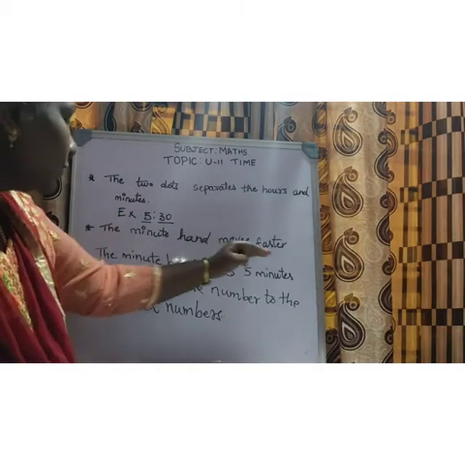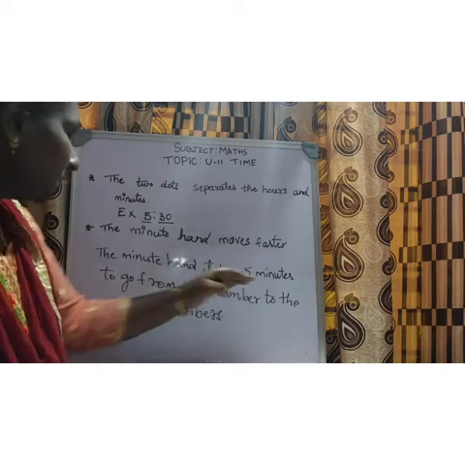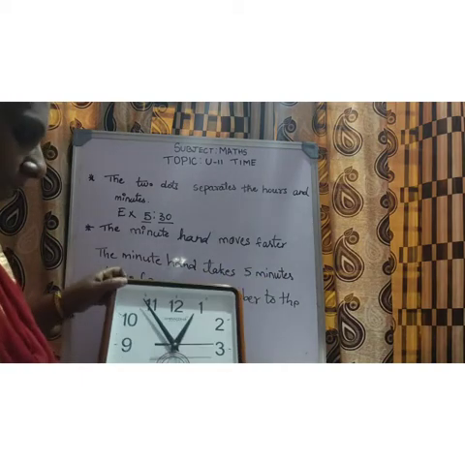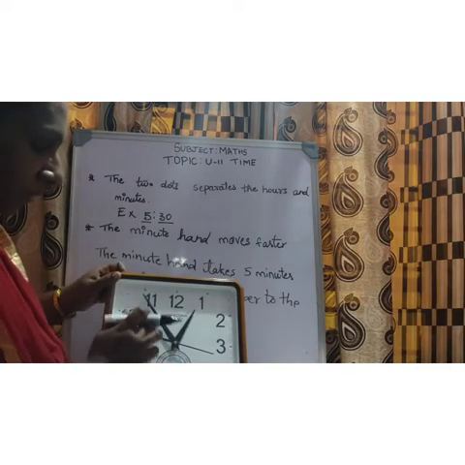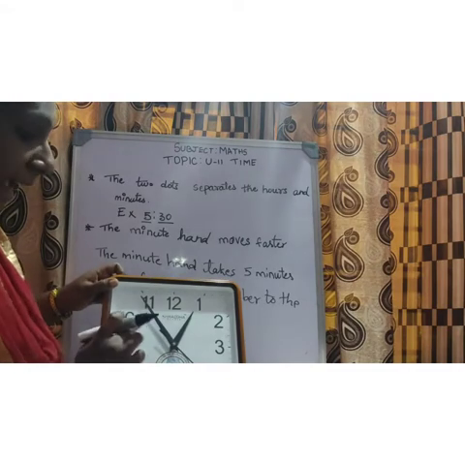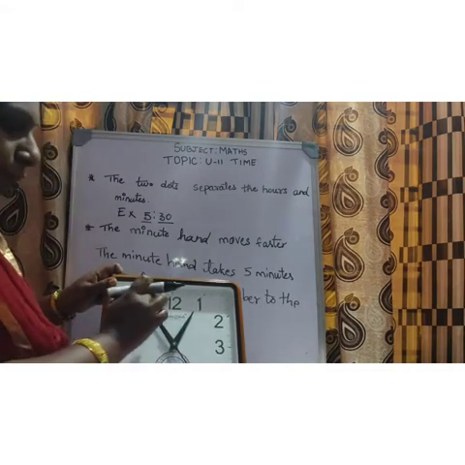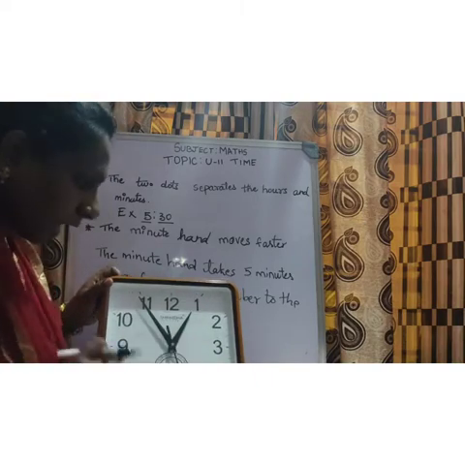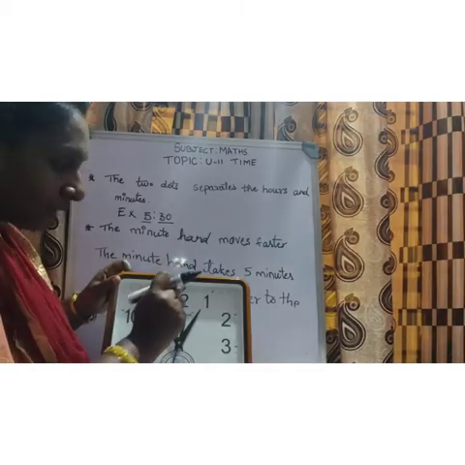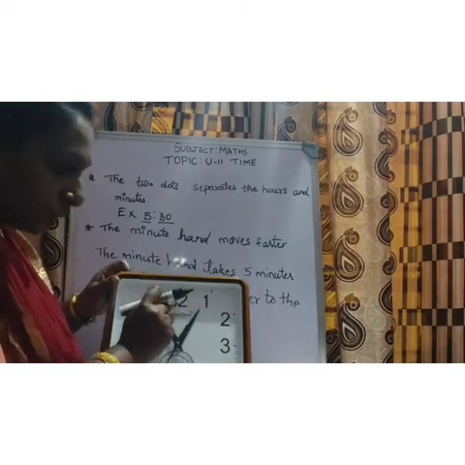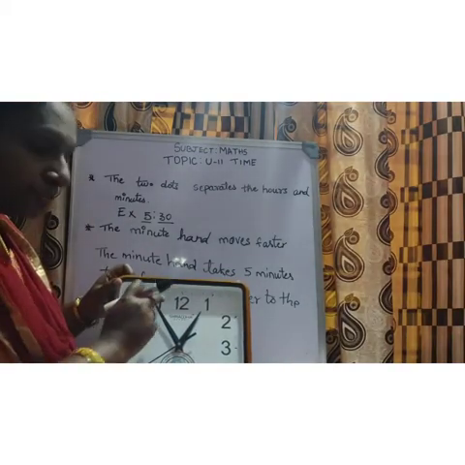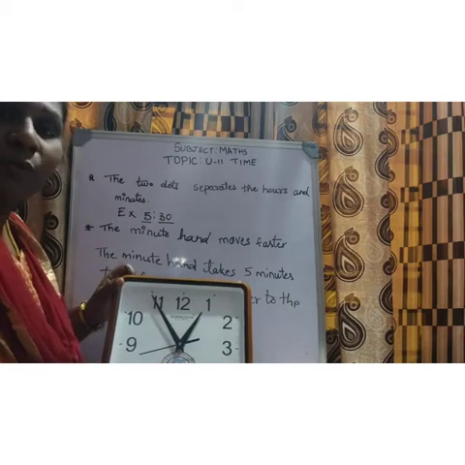The minute hand moves faster. The minute hand takes 5 minutes to go from one number to the next number. As I told you, this is called the minute hand. The minute hand takes 5 minutes to go from one number to the next number, and it takes one full rotation, one full round, to complete 1 hour. So if the minute hand goes from 12 and comes to 12 once again, it means what? It is 1 hour. It takes one full round to complete 1 hour.